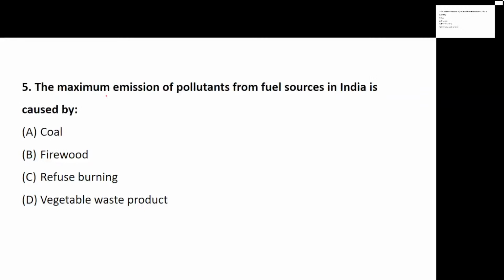Is it coal? Is it firewood? Is it burning? Or is it vegetable waste product? So where is the major fuel source in India from? Basically the major fuel source is coal. It results from coal.